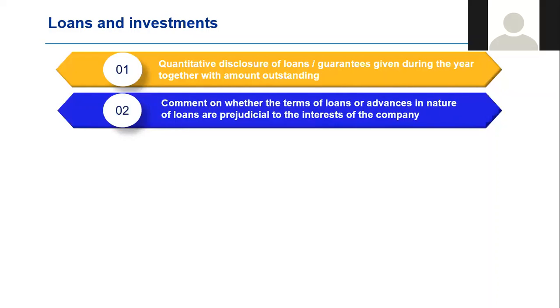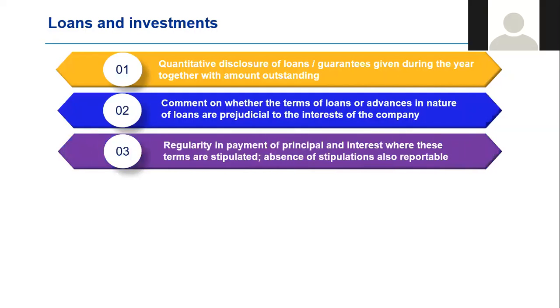The other item which also should be familiar is the auditor will comment on whether the terms of loans and advances in the nature of loans are prejudicial to the interests of the company. Again, a clause which by itself is not new. This did exist in CARO 2016 as well. The third clause, which again should